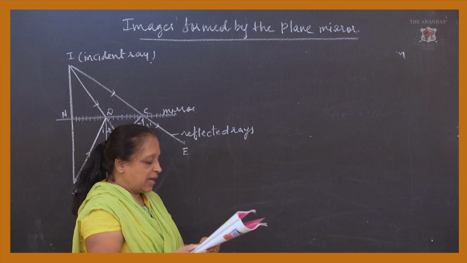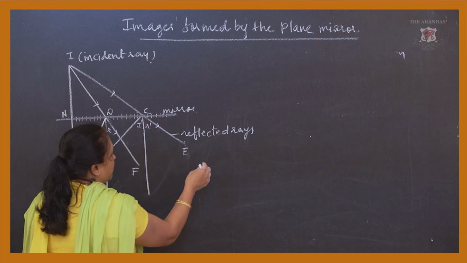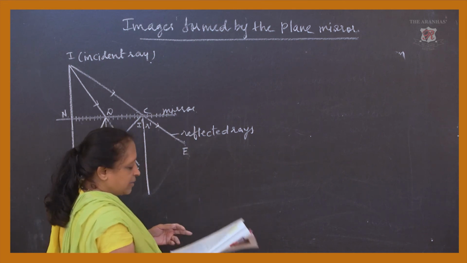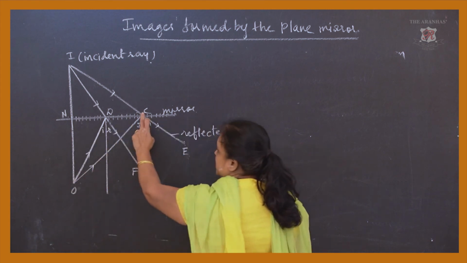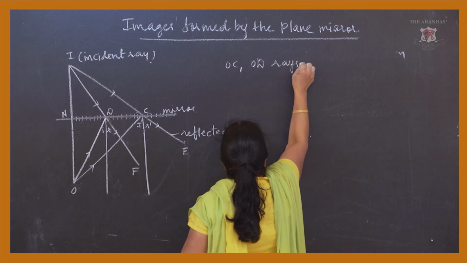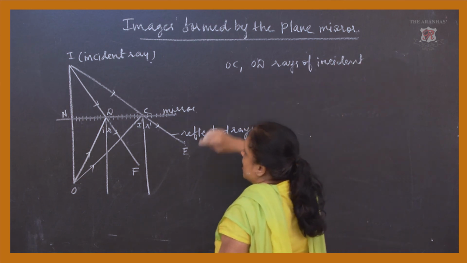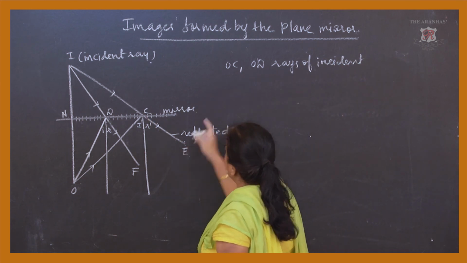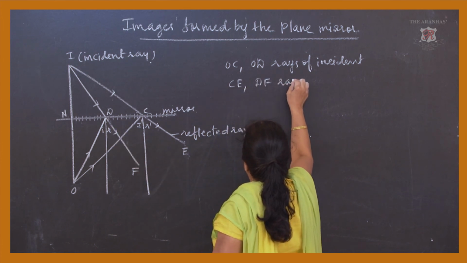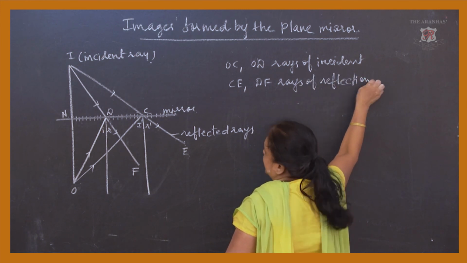Look into your textbook if you have it with you. The rays of incidence are OC and OD, and the reflected rays are CE and DF. OC and OD are the incident rays, and CE and DF are the rays of reflection, or reflected rays.